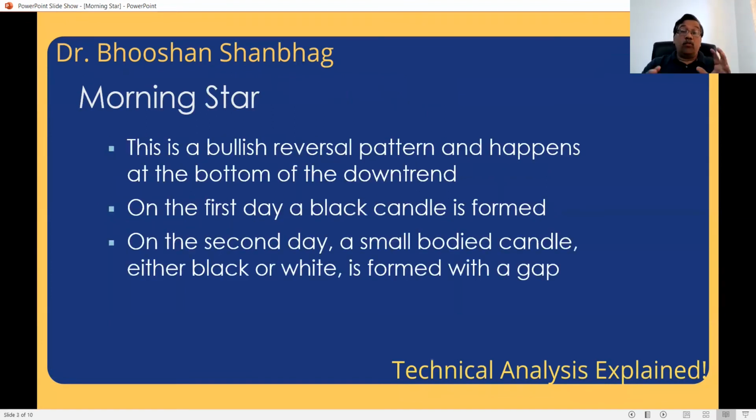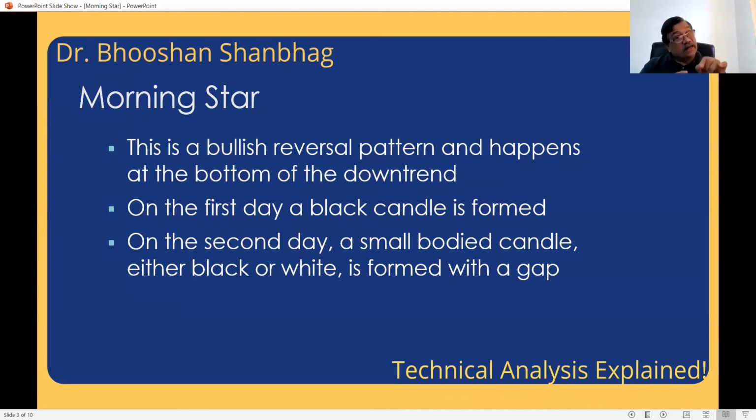So morning star, as we said, is a bullish reversal pattern. And where does it happen? At the bottom of a downtrend. See, this is a bullish formation. So if it is formed after a rally, that doesn't mean anything actually. There is no reversal, right? What is reversal? Direction should change. So when the bearish direction changes to a bullish direction, where can that happen? That can happen only at the bottom of it.